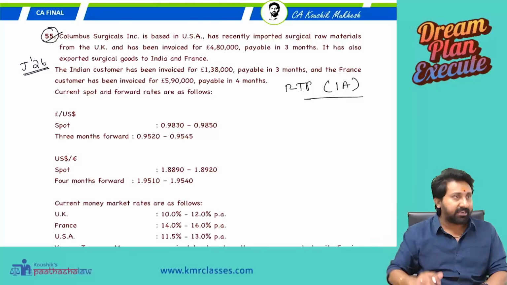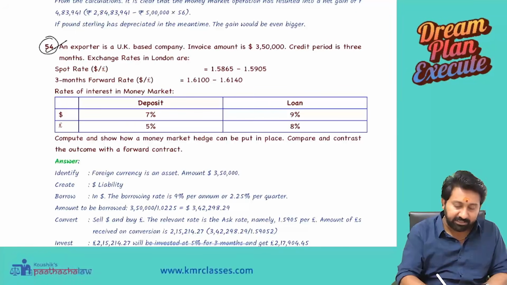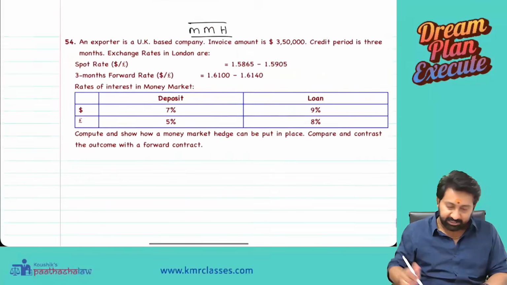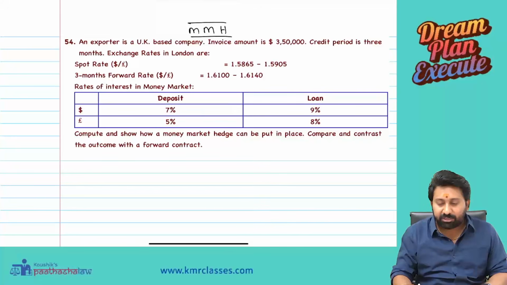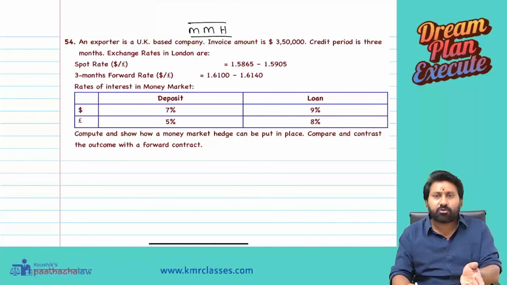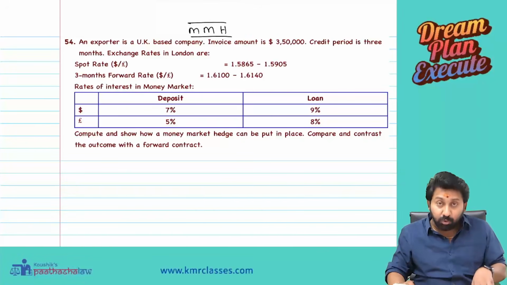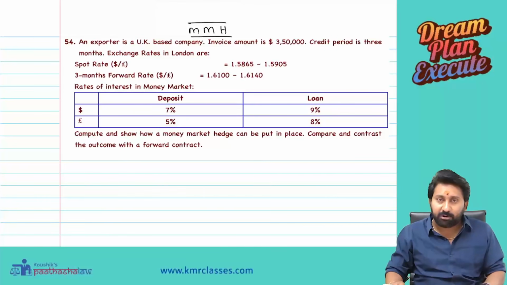Before that, initially to explain what is MMH, I will take one 6 marks question. An exporter is a UK based company. Invoice amount is $350,000. Obviously, when he is in UK, invoice also is happening in pounds, then no problem, and the forex chapter will not come. But the UK person's invoice is made in dollar. That's why forex came into picture.